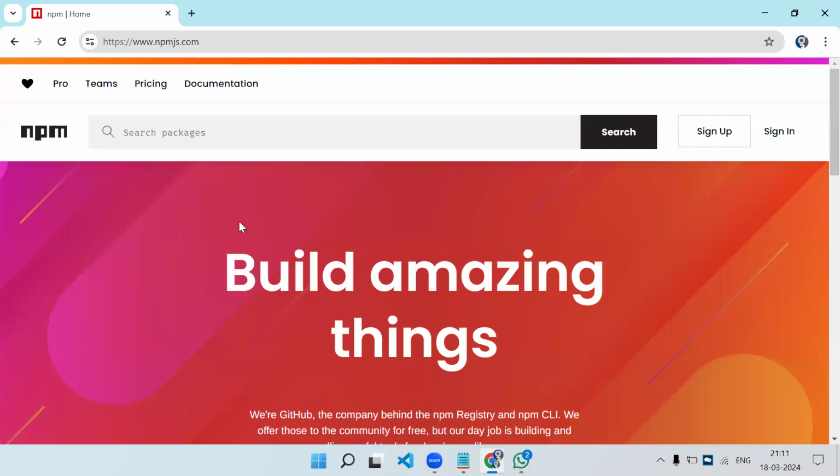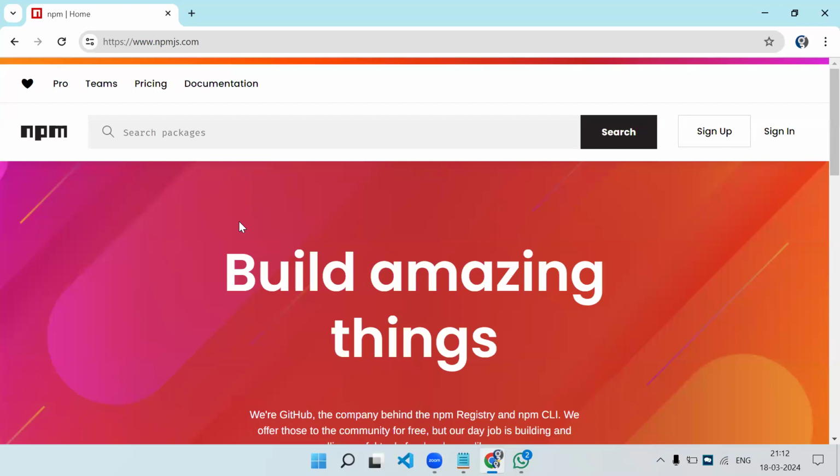Now it is not related to Angular or React or Vue.js or .NET or Java. For all the programming technologies, let's say you created some code which you think is reusable, which anyone can use. Let's say you created a code in Angular. So you create a library of that and you host that library on NPM. Then by using that library, other Angular developers can use your library in their project.